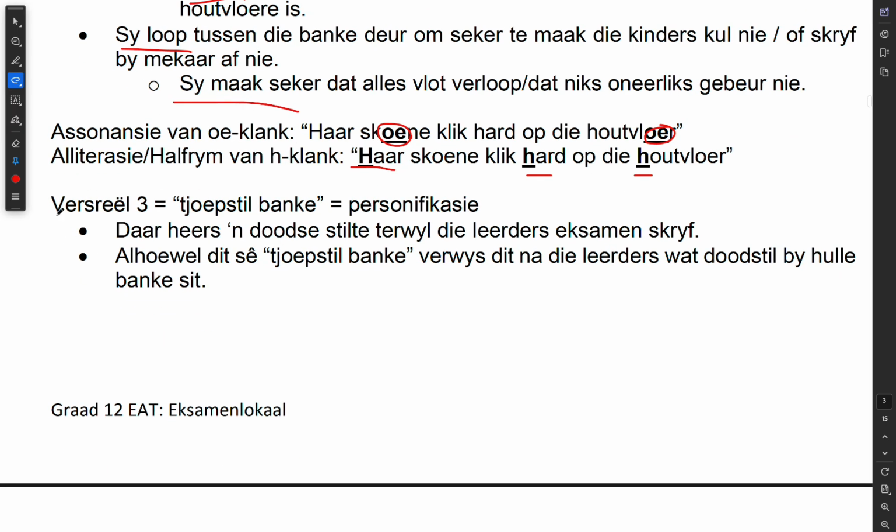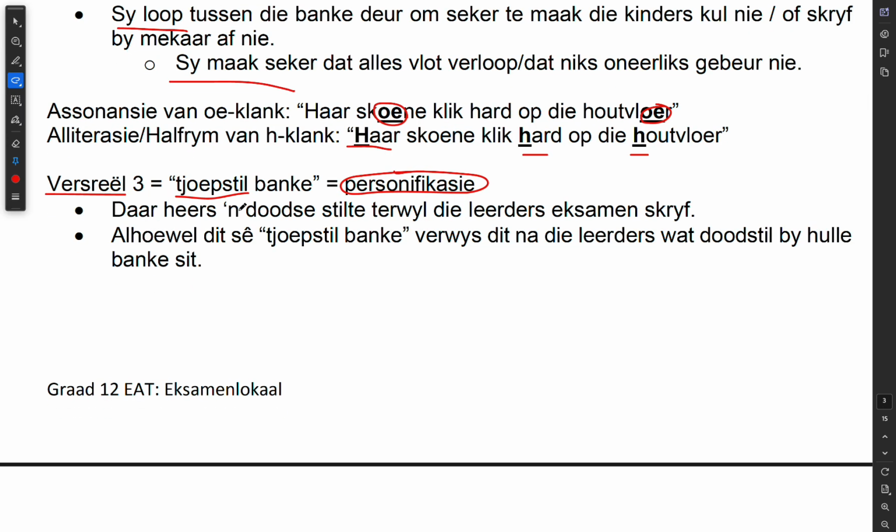Let us look at line 3, troepstil banke, it's a personification, quiet benches. Benches can't be quiet, okay? This is telling us that there's dead silence while the learners are writing. Daar's hier 'n doodse stilte terwyl die leerders eksamen skryf. It says here, alhoewel dit sê troepstil banke, verwys dit na die leerders wat doodstil by hulle banke sit. Although it says quiet benches, it refers to the learners that are sitting quietly at their desks. It's not literally referring to benches being quiet.